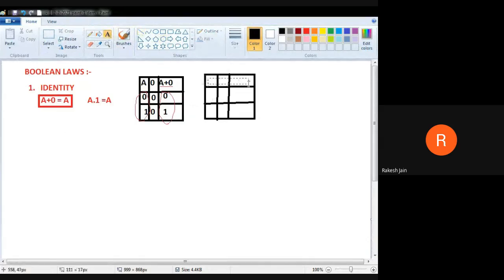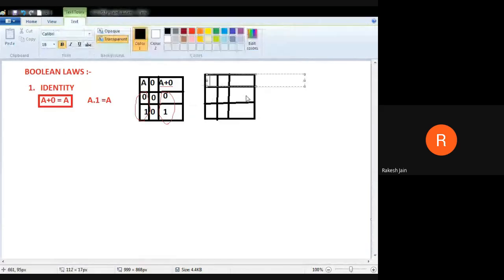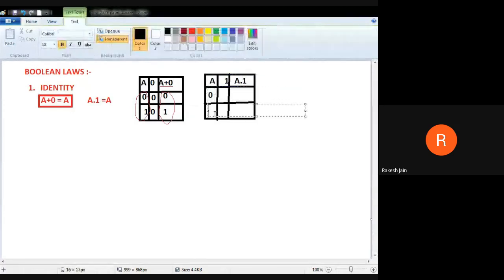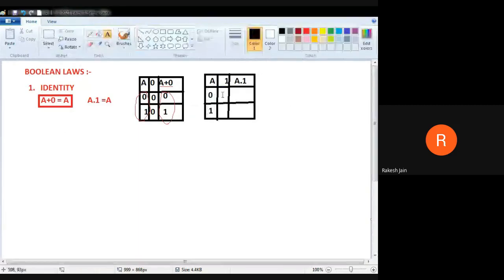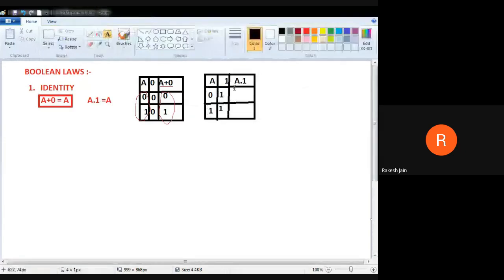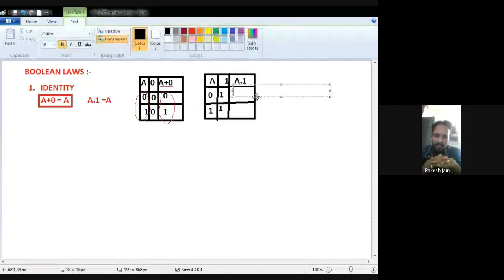Now see this one. So one is A, then the second one is 1. And what do we want to perform? We want to perform A dot 1. Because only one thing is there, A, one time it may be 0 and the second time it may be 1. And the second value is 1 both times, so it should be 1. Now see the result, A dot 1.